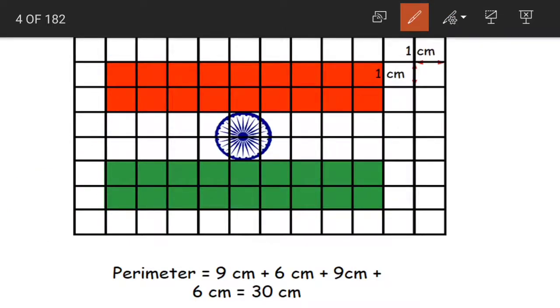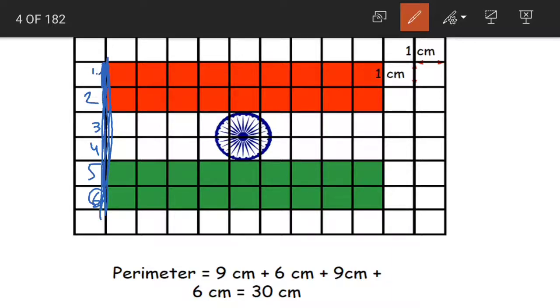So this is in the shape of a rectangle. Now let us measure the length of each side here. We have 1, 2, 3, 4, 5, 6. We have 6 squares lining here. Now what do we know, children? The length of one side of the square is 1 centimeter.